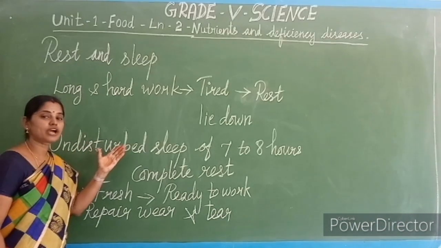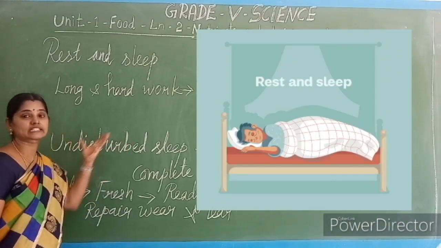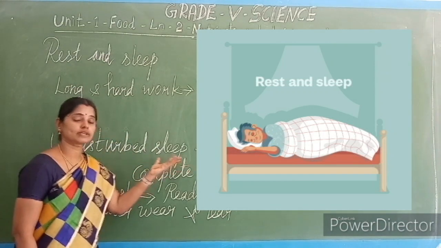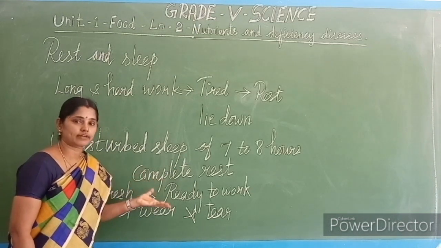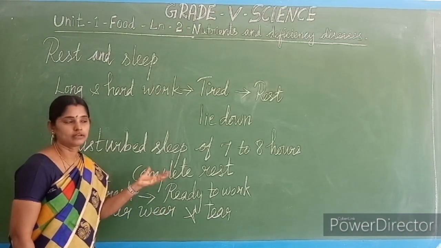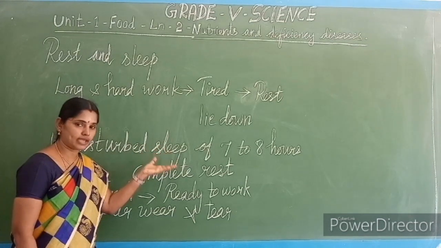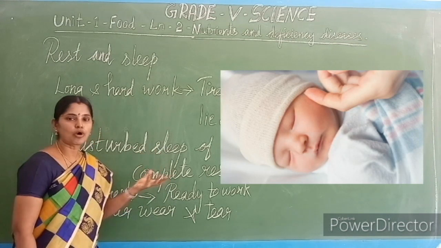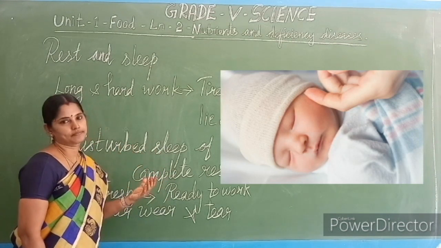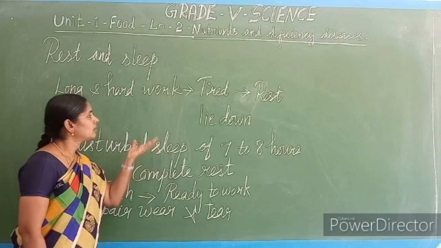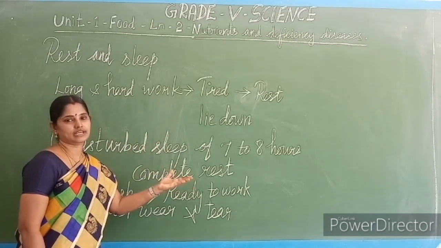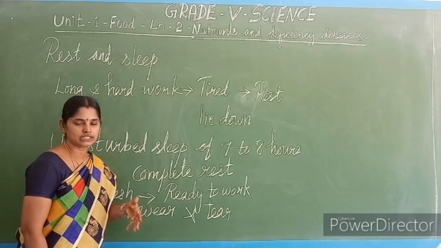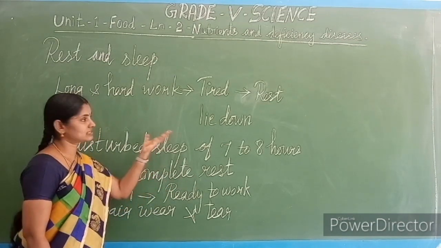Children, now we are going to see about rest and sleep. What is meant by rest and sleep? Why do we have to take rest? Why do we have to sleep more time? Because during younger age, if you notice, the newborn baby sleeps more time. When we are in first standard, second standard also, we sleep more time than now, isn't it? Why are we sleeping like that?